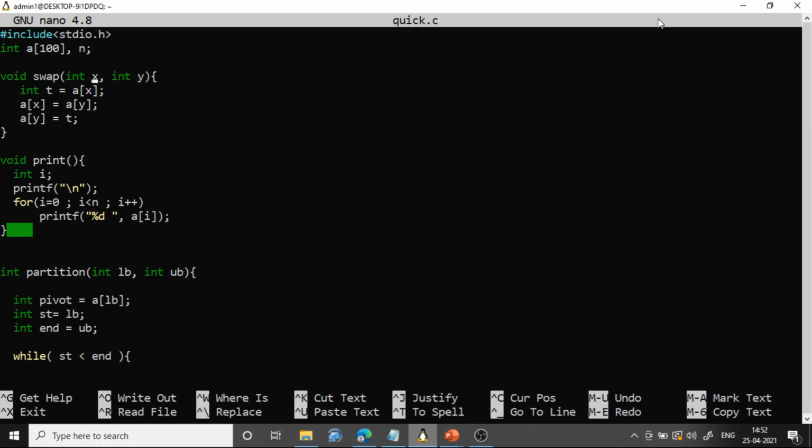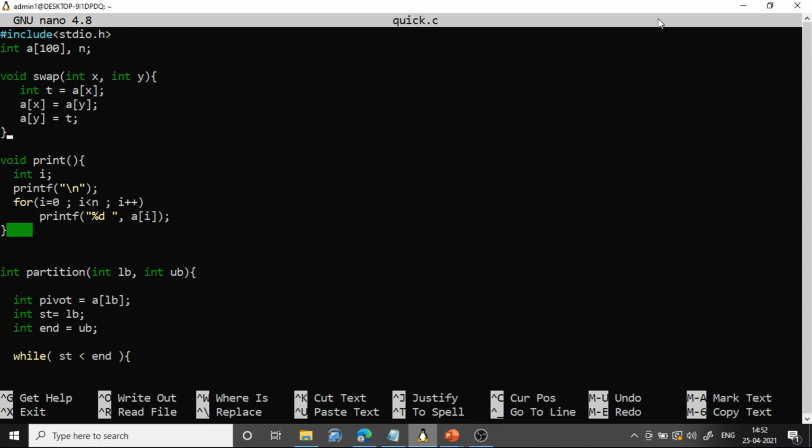It means the element at the xth location should be swapped with the element at the yth location. If x is 2 and y is 5, a of 2 should be swapped with a of 5. This is the normal swap logic: int t equal to a of x, a of x equal to a of y, and a of y equal to t, because a is a global array.